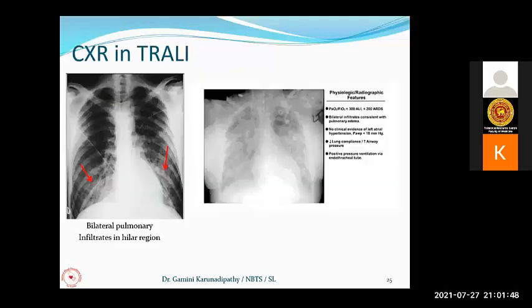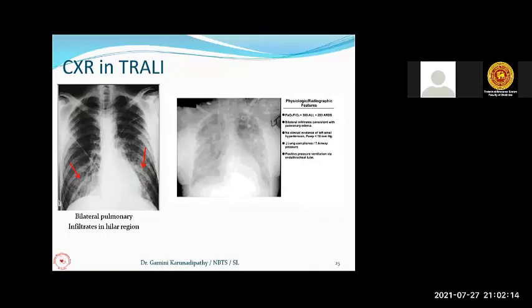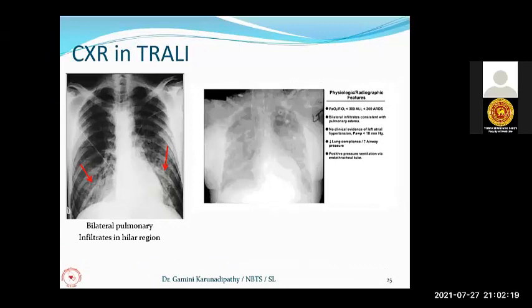Then they receive blood component with plasma containing anti-neutrophil antibodies. So I don't know whether you can understand that the patient is having a condition where the patient's neutrophils get primed in the pulmonary vasculature due to the patient's clinical problem. Then the patient will receive donor blood containing anti-neutrophil antibodies. That means antibodies which can react with the patient's neutrophils.